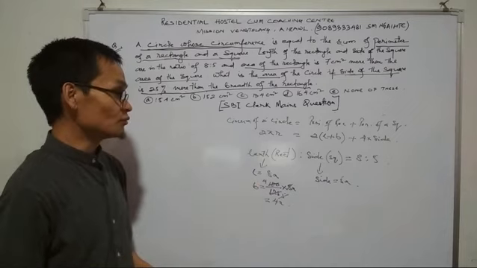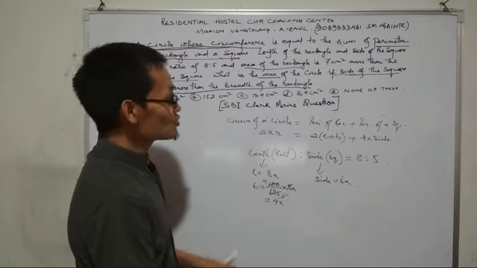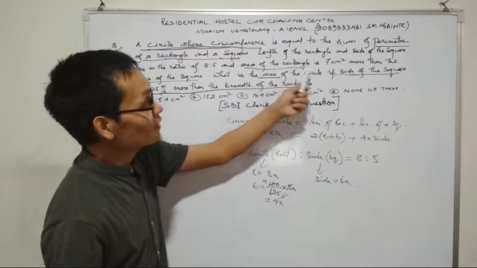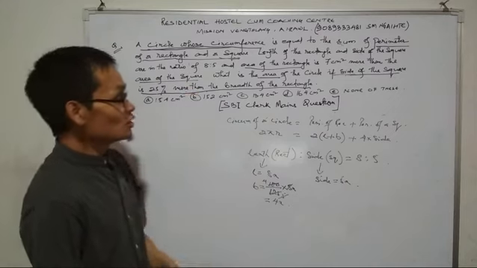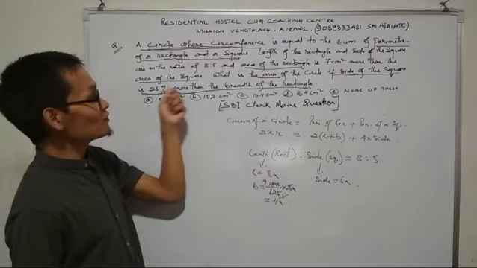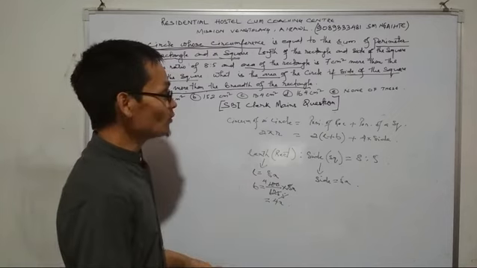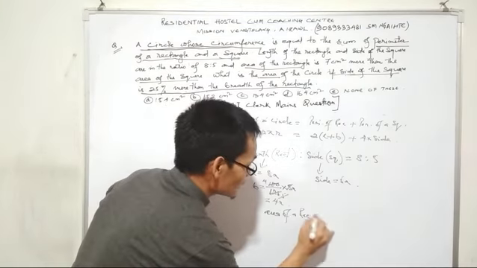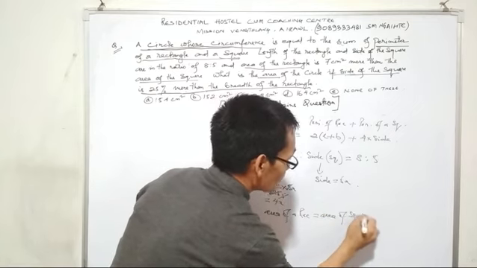The length of a rectangle and the radius of a circle are related. The area of a rectangle is 7 cm² more than the area of a square. So the area of a rectangle is equal to the area of a square plus 7 cm².